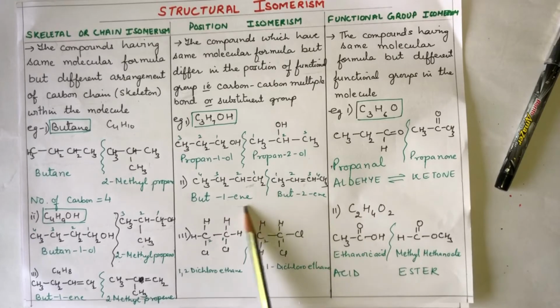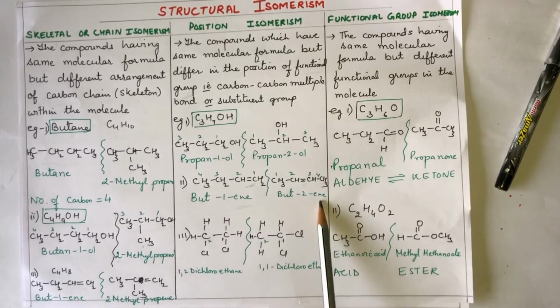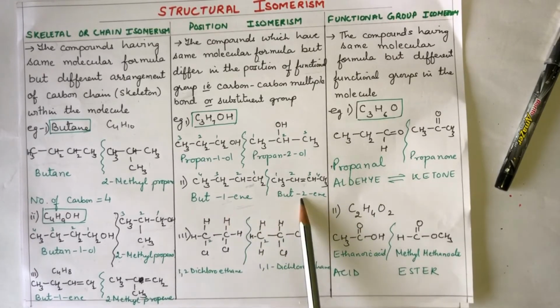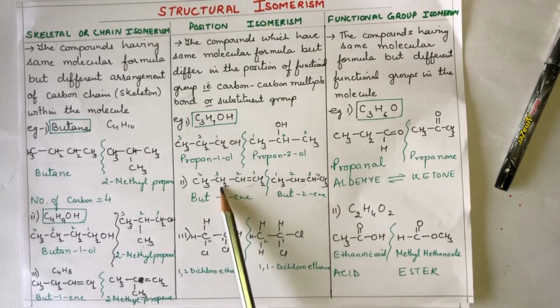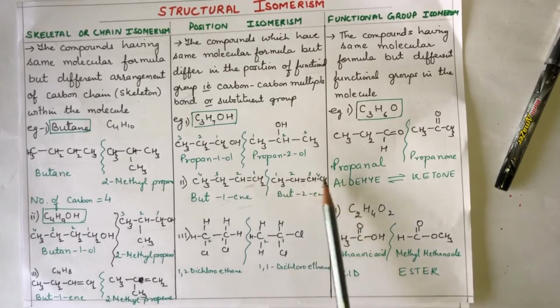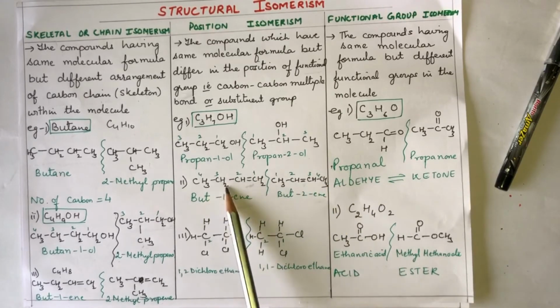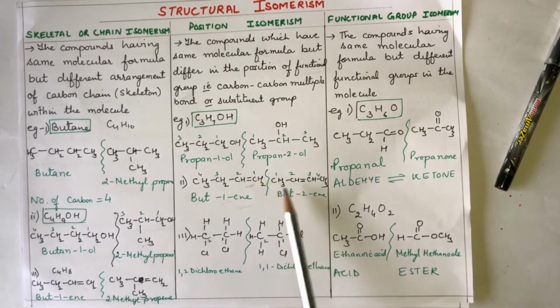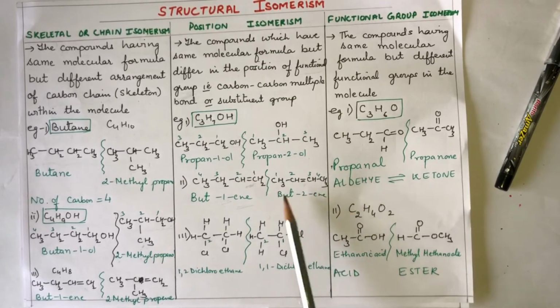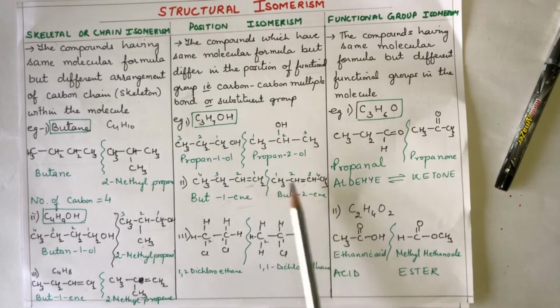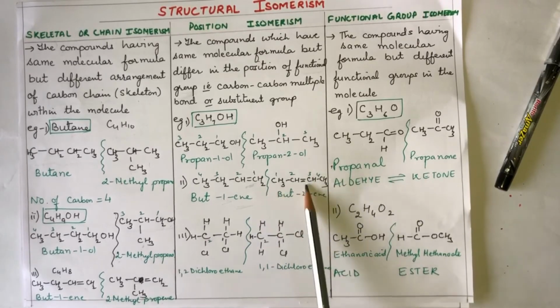I am changing the position of the functional group. 1-butene and 2-butene. Molecular formula remains the same. Number of carbon remains the same: 1, 2, 3, 4. 1, 2, 3, 4. Number of hydrogen: 3, 4, 5, 6, 7, 8. 3, 4, 5, 6, 7, 8. So the number of carbon and hydrogen remains the same. Only the change is in the position of the functional group.